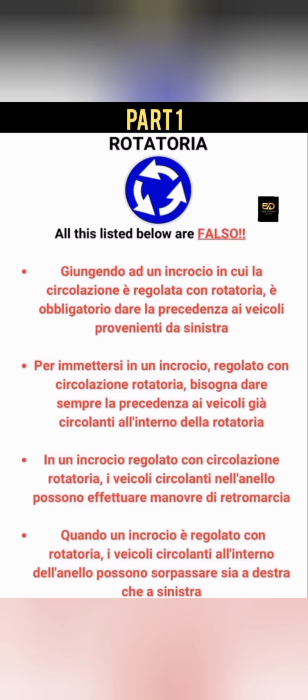In case there is no sign, there are some roundabouts where the people inside the roundabout need to give you, the one entering, the right of way. So that is the case. Per immettersi in un incrocio regolato con circolazione rotatoria, bisogna dare sempre la precedenza ai veicoli già circolanti all'interno della rotatoria. That is what I just finished explaining now.